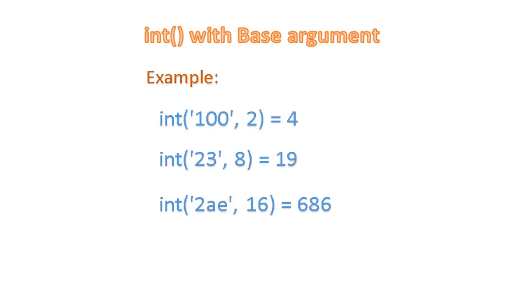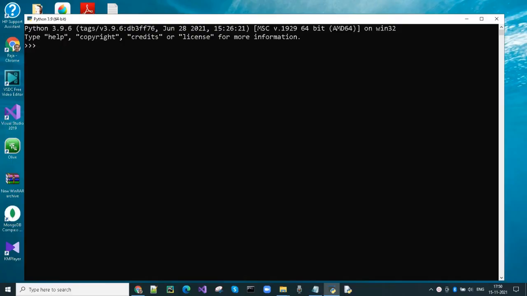When base is equal to 16, then the input must be a hexadecimal number. In this case, the input string must be a combination of value from 0 to 9, A, B, C, D, E, F. Let's convert a string value to a base 2 number by passing 2 as base parameter. The input string must be a valid binary number. Let's verify the result using bin function, as we have converted to a base 2 number.